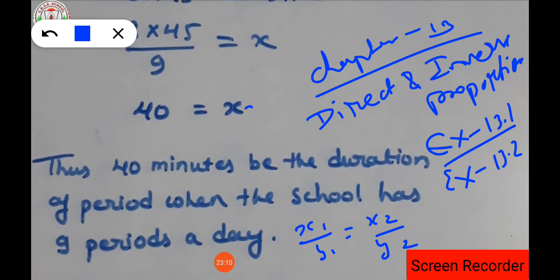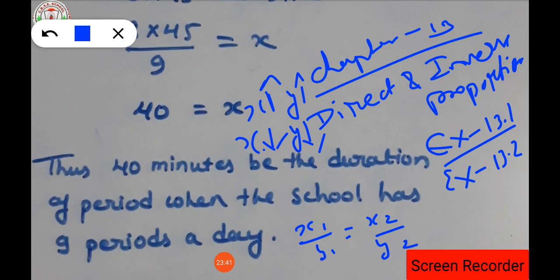When the value of x increases, the value of y also increases. If the value of x decreases, the value of y also decreases. Okay, so this is direct proportion. That means x and y values totally depend on each other. When the value of x decreases, y will automatically decrease. When the value of x increases, automatically the value of y also increases.